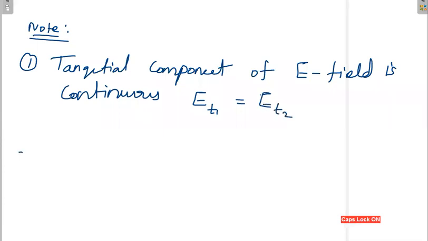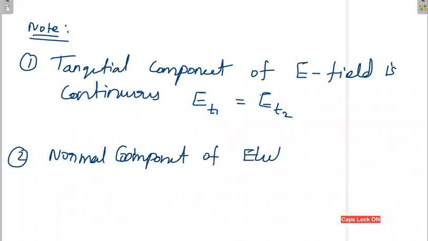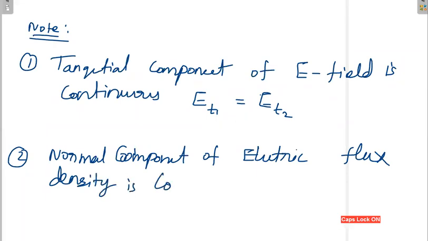The second observation is that the normal component of the electric flux density is continuous.